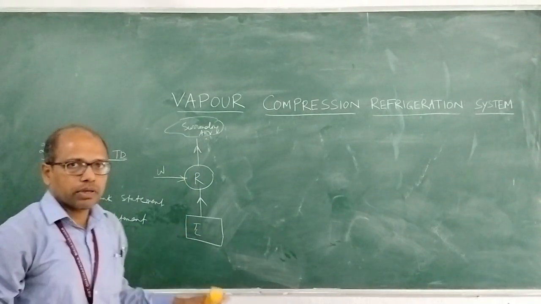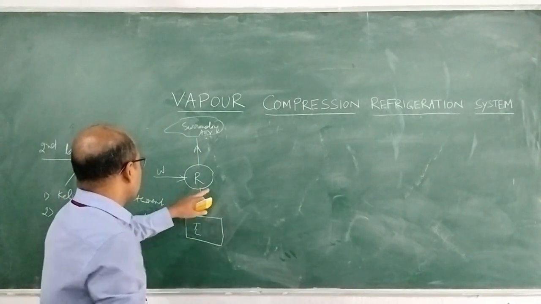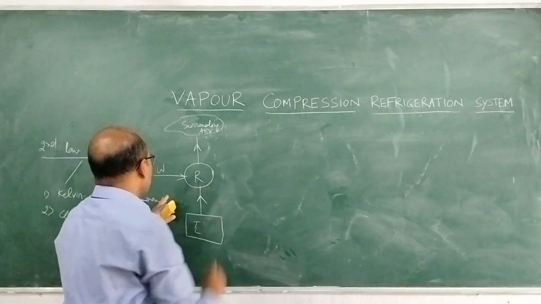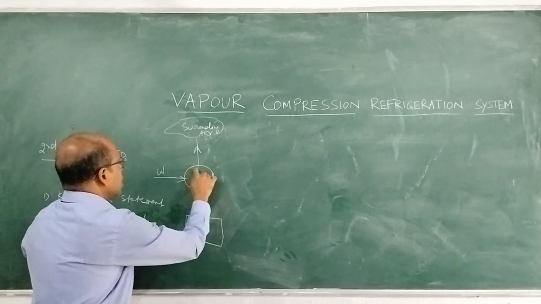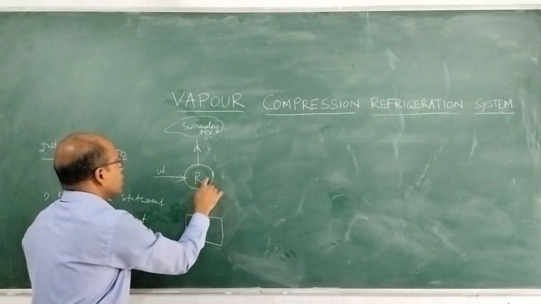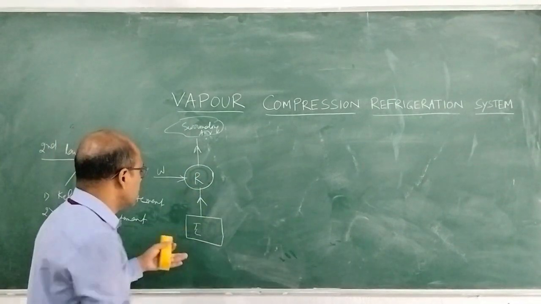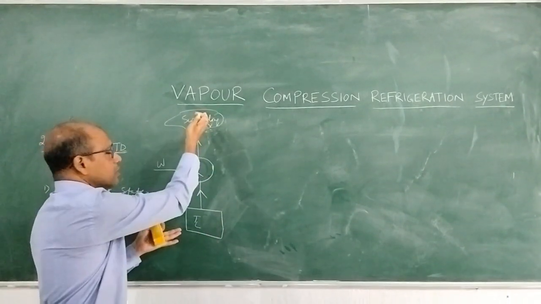This is the refrigerator. Okay. From this refrigerator, what is the mechanism? What are the different components in the refrigerator that take heat from the low temperature reservoir to the high temperature reservoir?